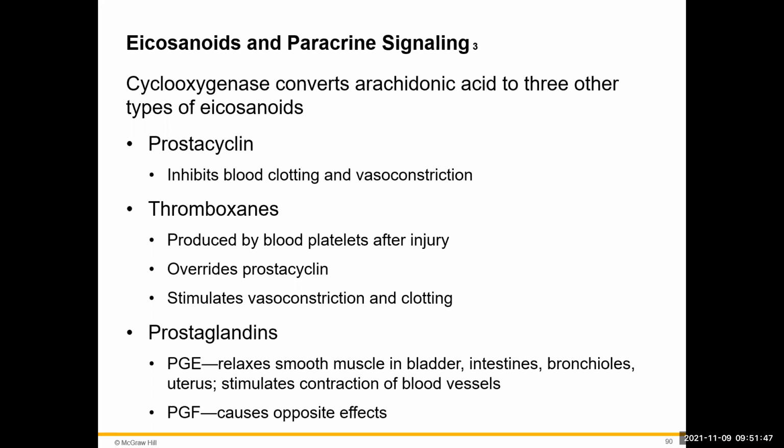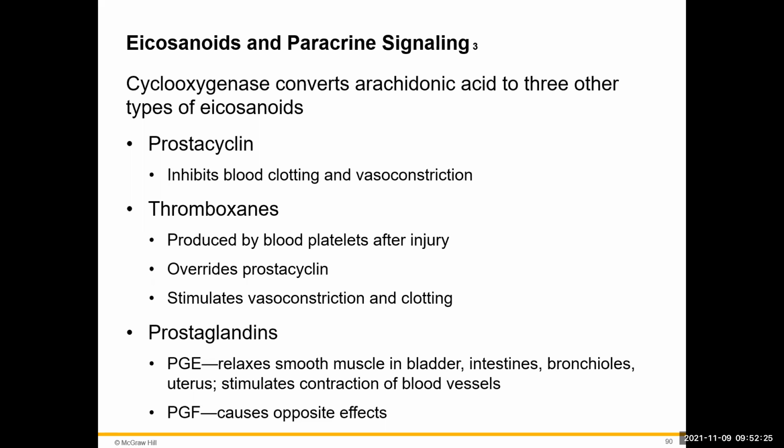Another enzyme, cyclooxygenase, can convert arachidonic acid to different types of eicosanoids. These are going to be eicosanoids that include prostaglandin. They're going to include thromboxanes as well as prostacyclin. Prostacyclin is going to be an eicosanoid that is going to inhibit blood clotting. So it's going to be an antagonist to the action of our platelets. It can also cause vasoconstriction of the blood vessels.